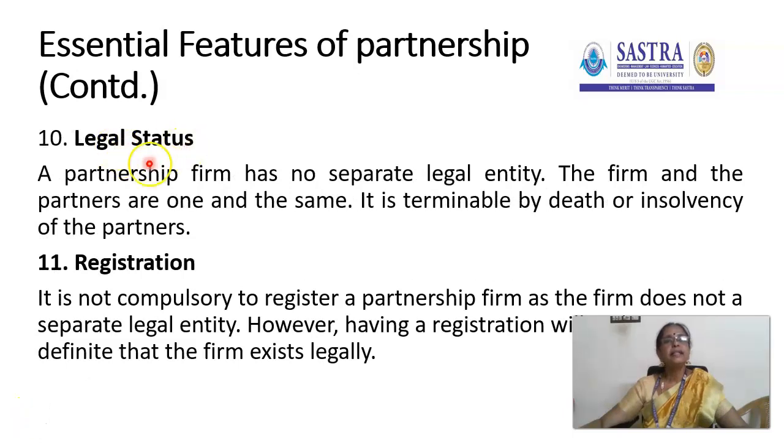Partnership legal status. A partnership firm has no separate legal entity, but a company has a separate legal entity. The firm and the partners are one and the same. It is terminable by death or insolvency of the partners. The partnership comes to an end if a partner dies or becomes insolvent.